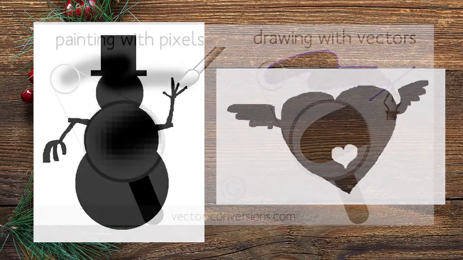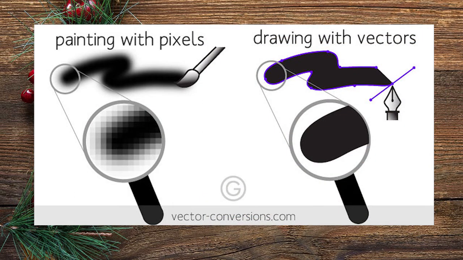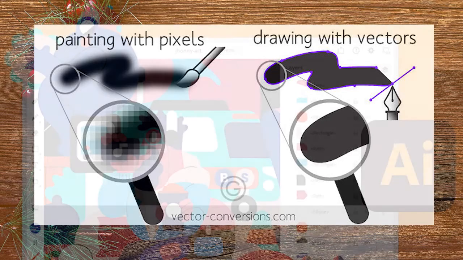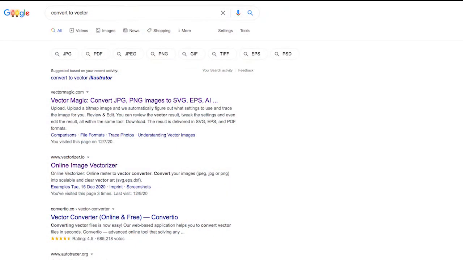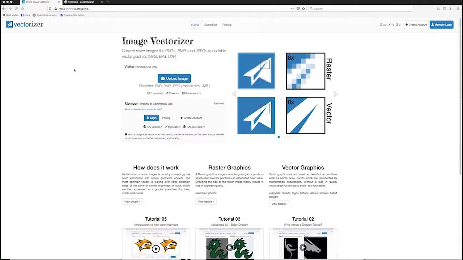Next, we need to turn our shape into what's called a vector file, meaning instead of pixels making up our image, the shape is made up of points and paths which TinkerCAD will interpret to make your 3D model. Many design programs like Adobe Illustrator, for example, allow you to make vector art, but there are several free online sites that can convert standard images into vector files for us. Let's head over to this one,